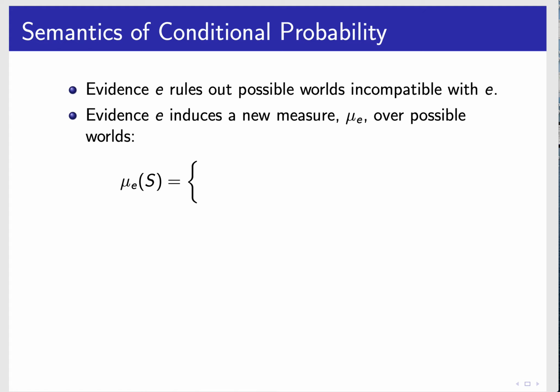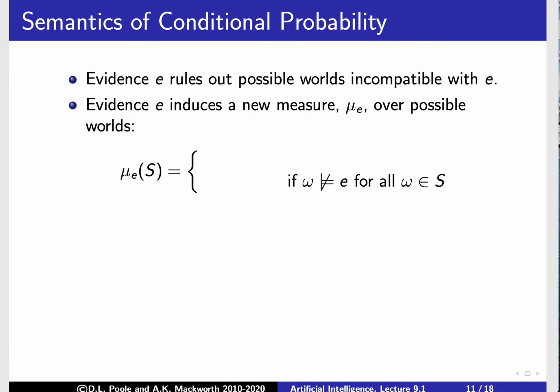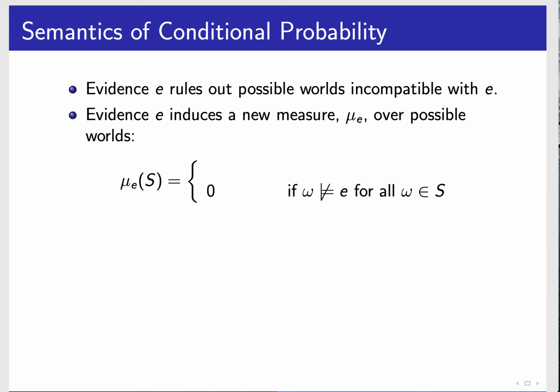So let's define this measure, where S is a set of possible worlds, and we have mu of E of S. Let's look at a few cases here. Let's look at the case where E is false in all the worlds in S. We've observed E, and it's false in all the worlds of S, so those worlds must be impossible. So we're going to give those 0. Okay. Now let's look at the worlds where that isn't the case.